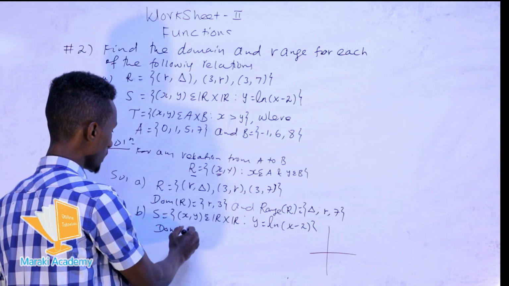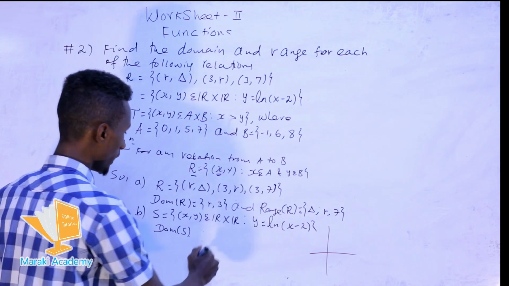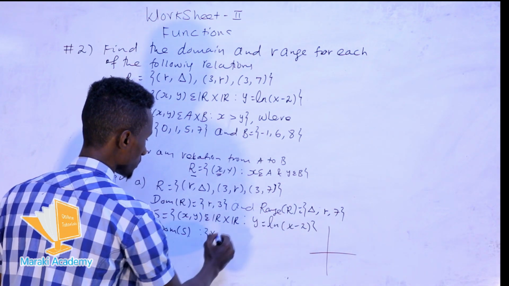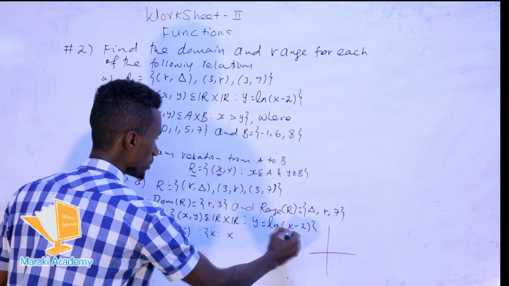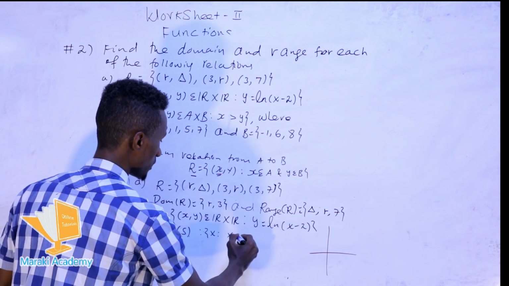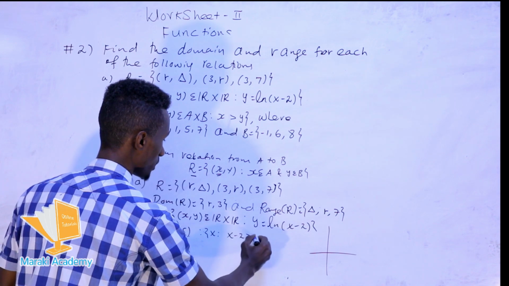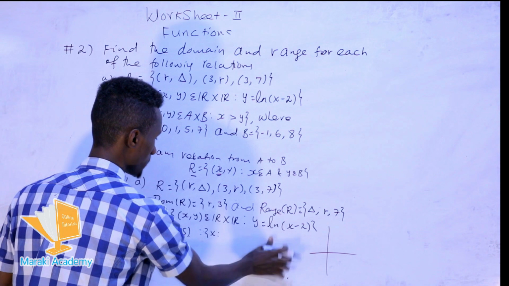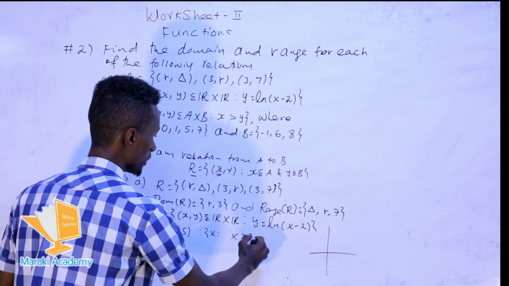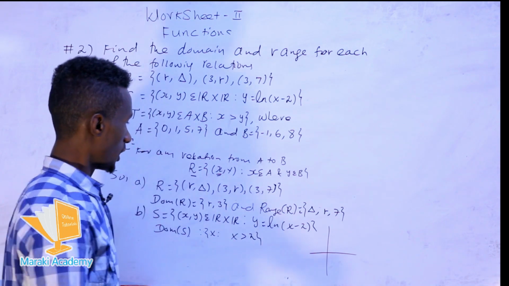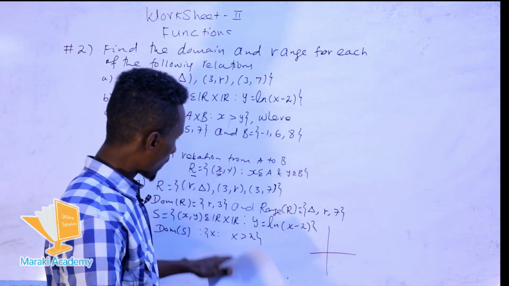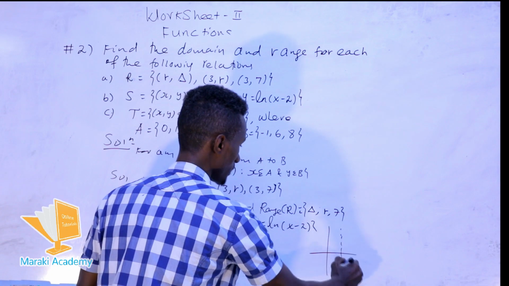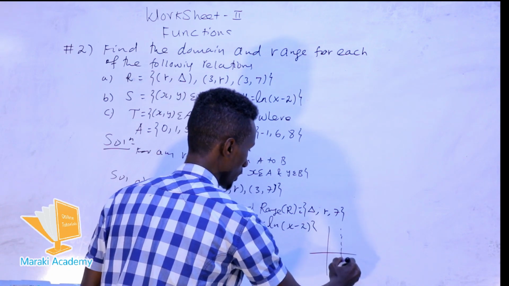The domain of the relation S should be the collection of x where x minus 2 must be greater than 0, which is the same as x is greater than 2. So we have a vertical asymptote at x equal to 2.